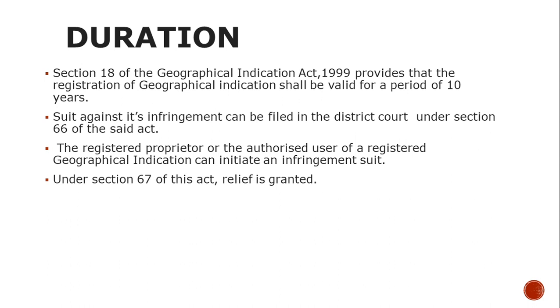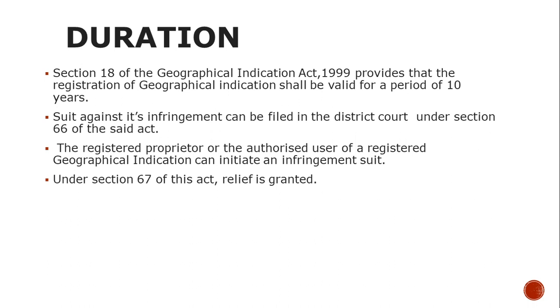As for duration, Section 18 of the act of 1999 provides a period of 10 years. Suits against infringement can be filed in the district courts under Section 66 of this act. The registration process and the authority of registration can also be considered.